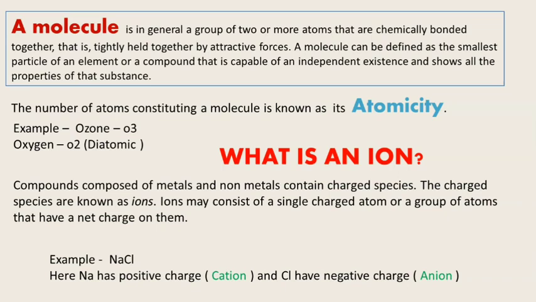There are 2 charged particles, that is cation and anion. So these are ions, we basically call it an ion based on the positive or negative charge. How do we tell that sodium is positively charged? Because of the electron present in it. But in this chapter we are not going to discuss electron, proton or neutron.